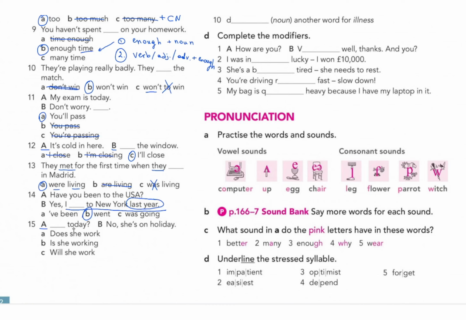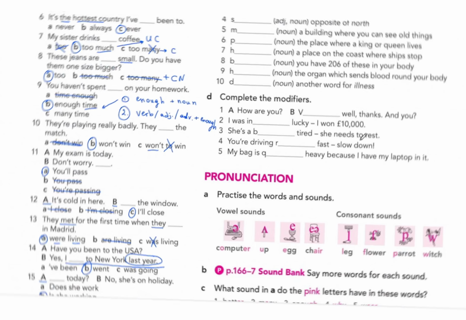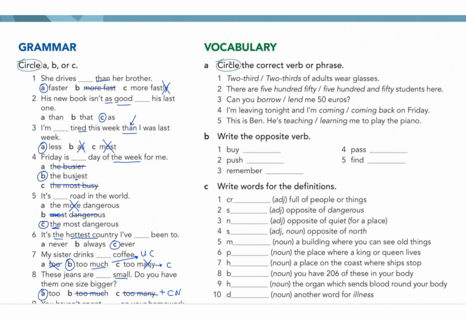15. So today is temporary, it's about a temporary action. So if it's a temporary action, we're going to use present continuous. Is she working today? No, she's on holiday. That's it. And now we're moving to vocabulary, guys. So vocabulary says circle the correct verb or phrase. Exercise A. Obviously, 2/3 is going to be the right answer for us.